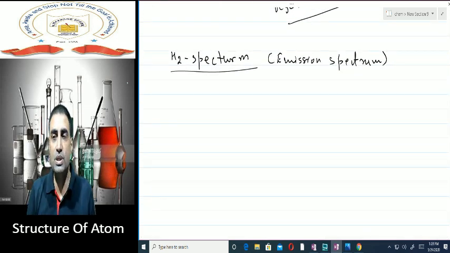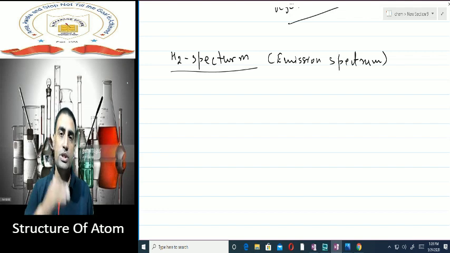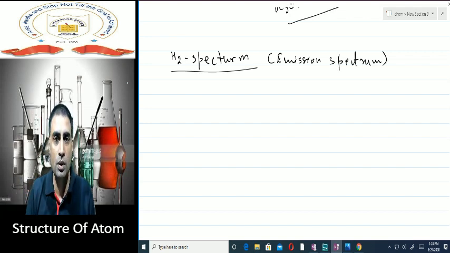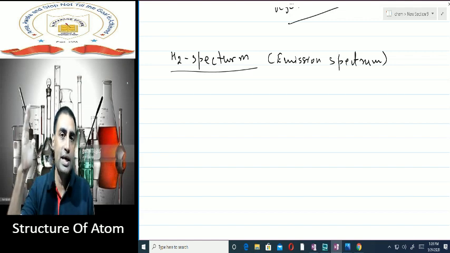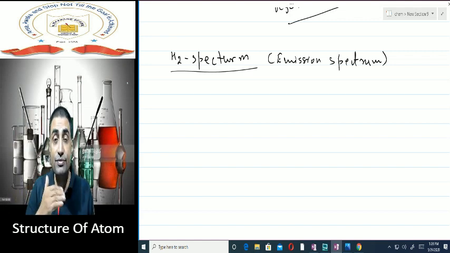What happens when we supply energy to a hydrogen atom? Well, a hydrogen has got an electron in the first shell. That electron will absorb energy and it will jump to the higher energy level. That is absorption. Now, when this electron moves back from higher energy level to lower energy level, it gives out energy. The energy which it gives out gives a certain pattern of lines. That also I am going to show you. That is emission line spectrum of hydrogen, and it is characteristic of hydrogen.